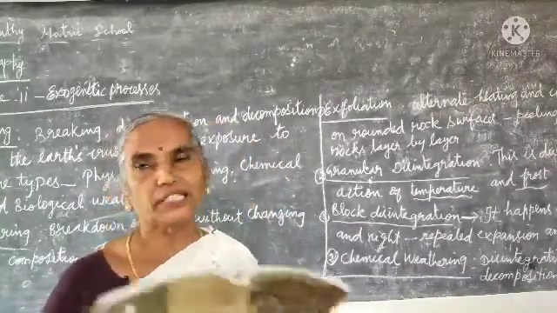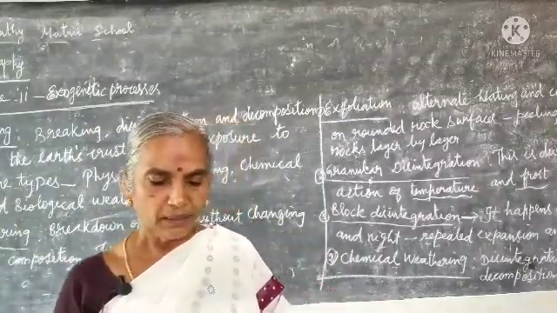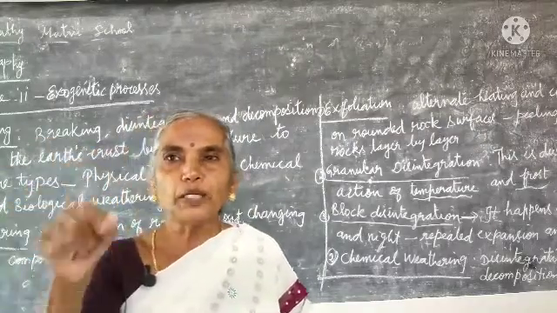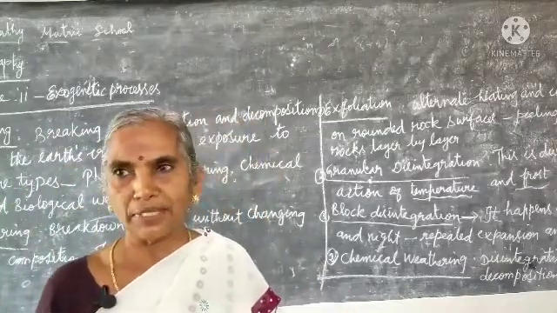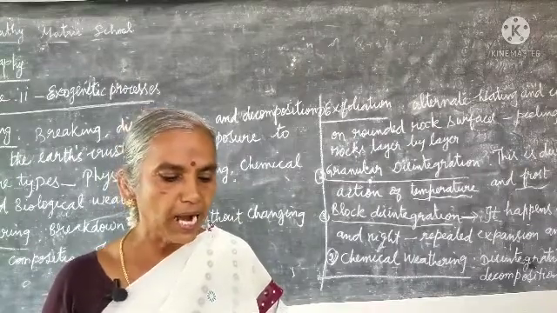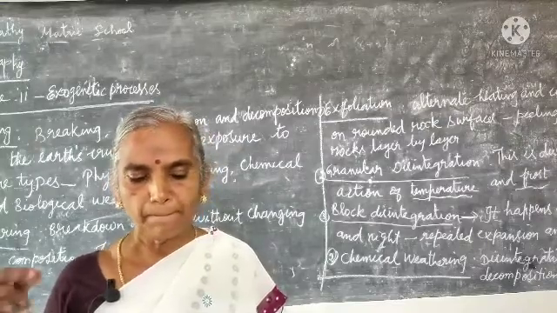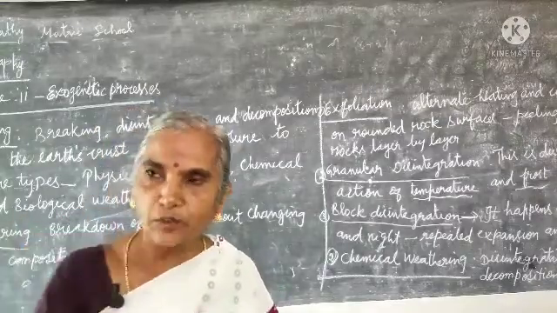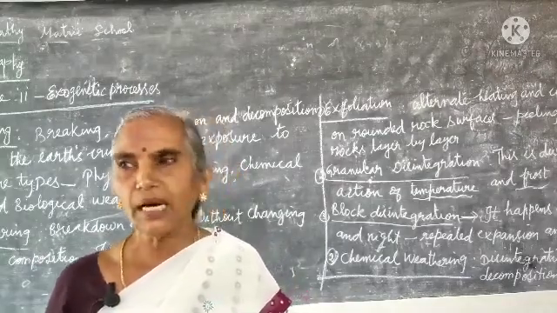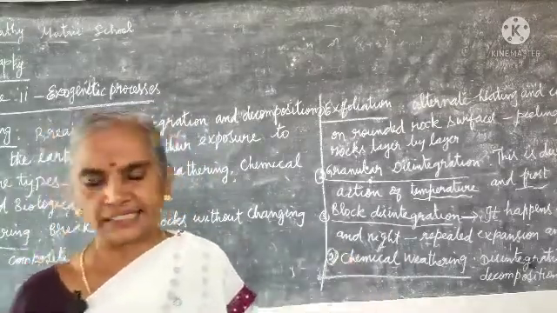Next one, biological weathering. You might have studied biology. What is meant by biological weathering? It is due to penetration and expansion of plant roots and burrowing animals like rabbits, rats, insects, worms and earthworms, and sometimes human activities.